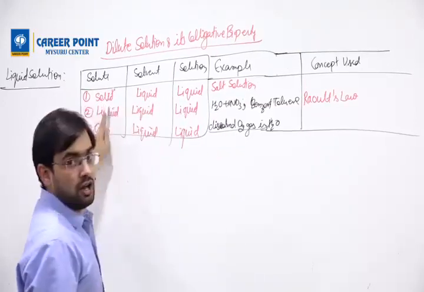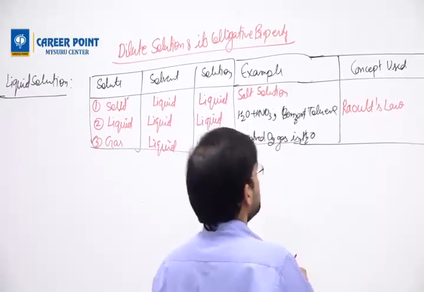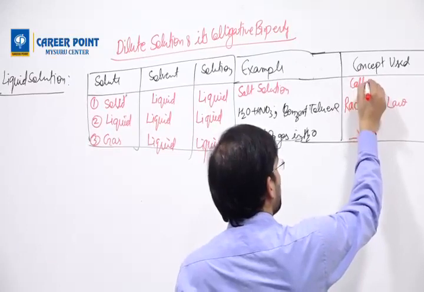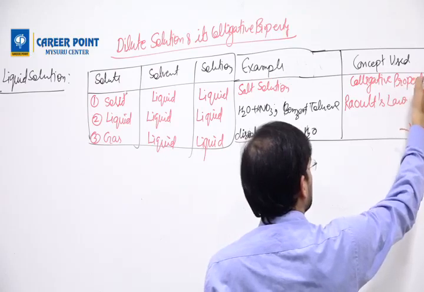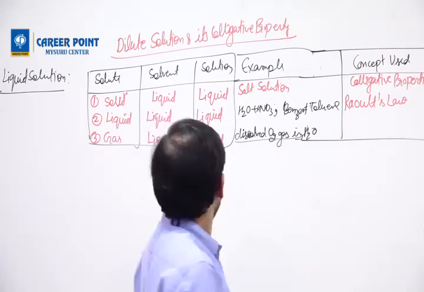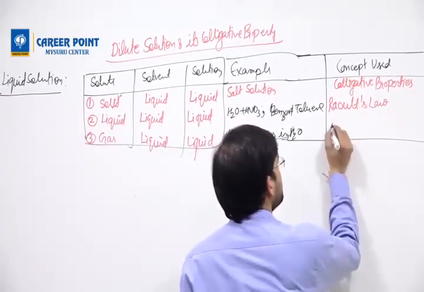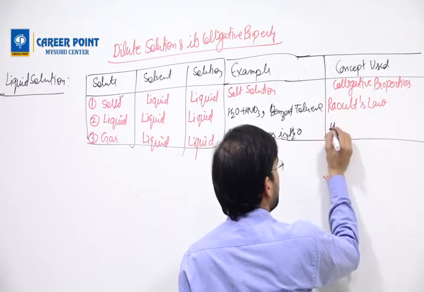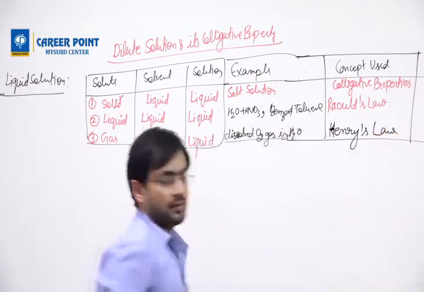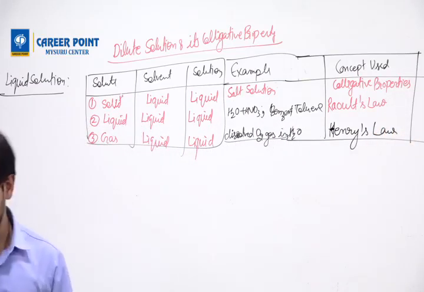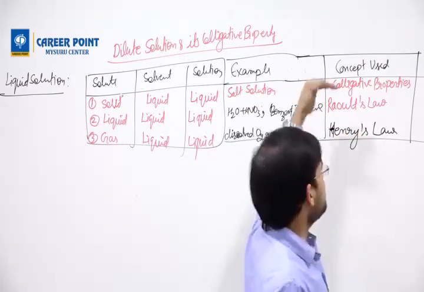When you dissolve a solid in a liquid, there what is used is colligative properties. Gas dissolved in a liquid forms a liquid. There we use Henry's law. So now I have given you a table in which I have given you three concepts. These are the most important concepts.